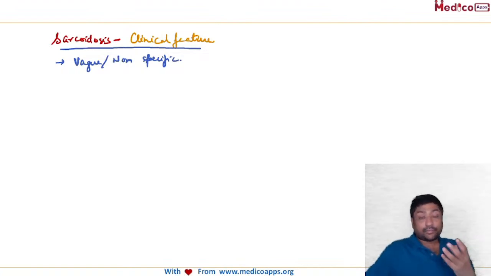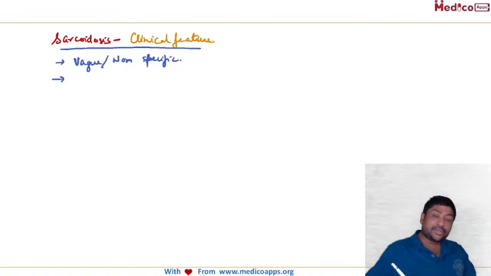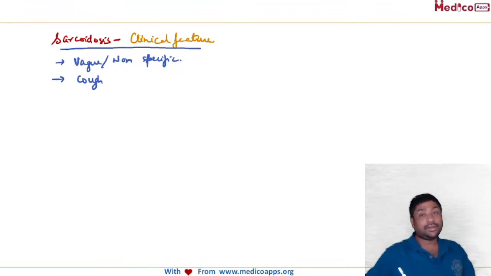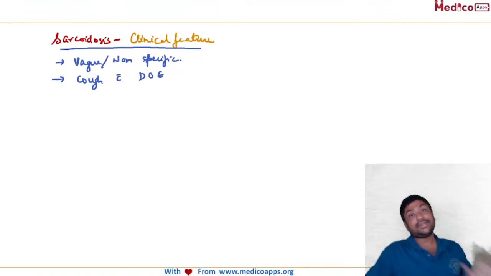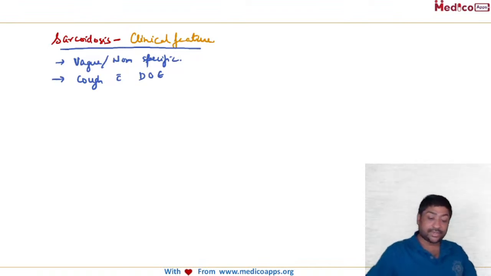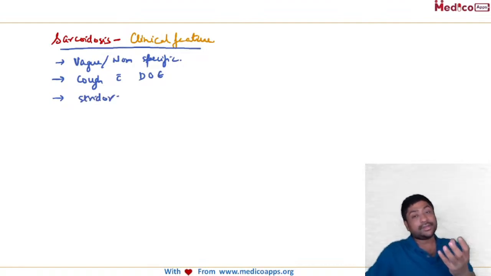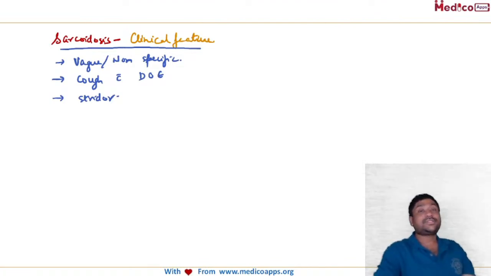But what will bring the patient to you is basically a dry hacking cough, which is also accompanied with dyspnea on exertion. Even dyspnea at rest can be there, but dyspnea on exertion will be there. And sometimes the patient may also present with stridor, because these lymph nodes become very big and may cause stridor. So these are the general presenting features.